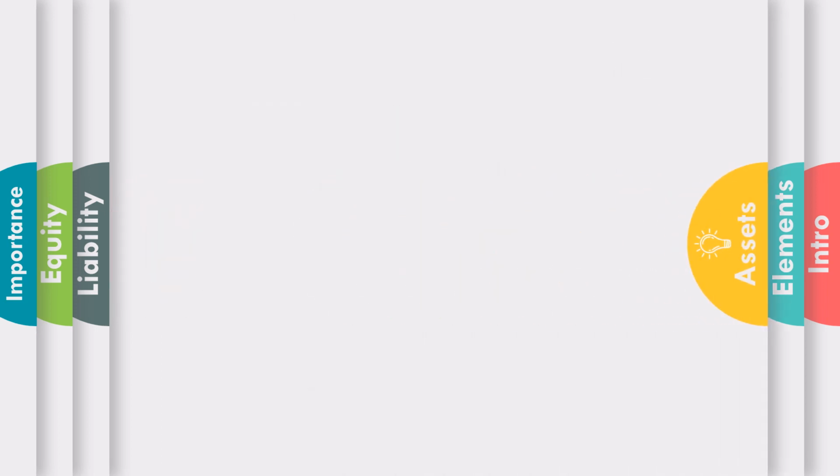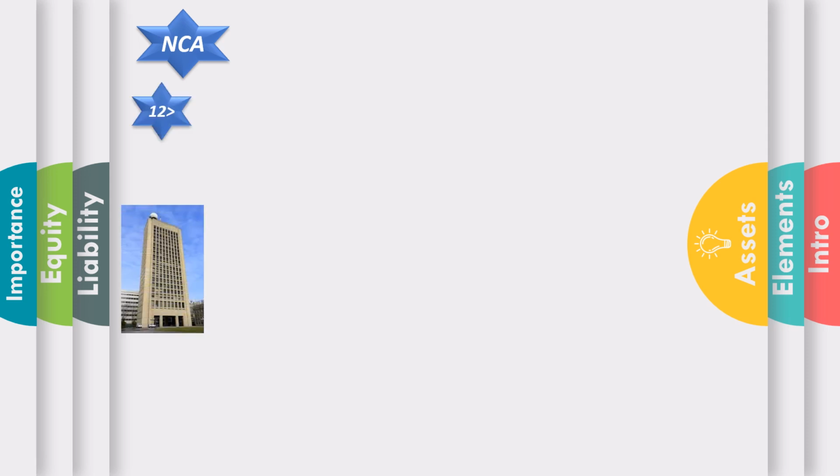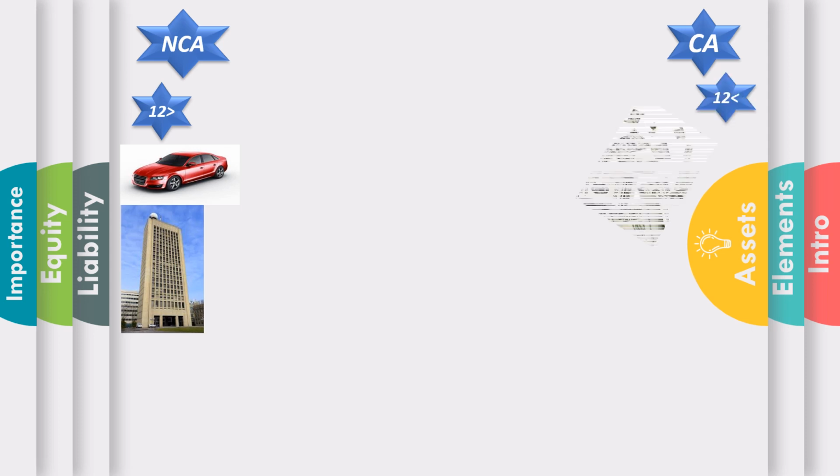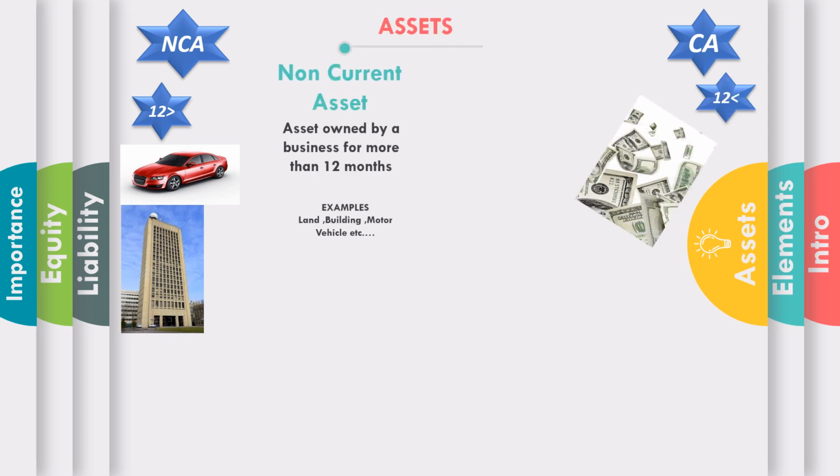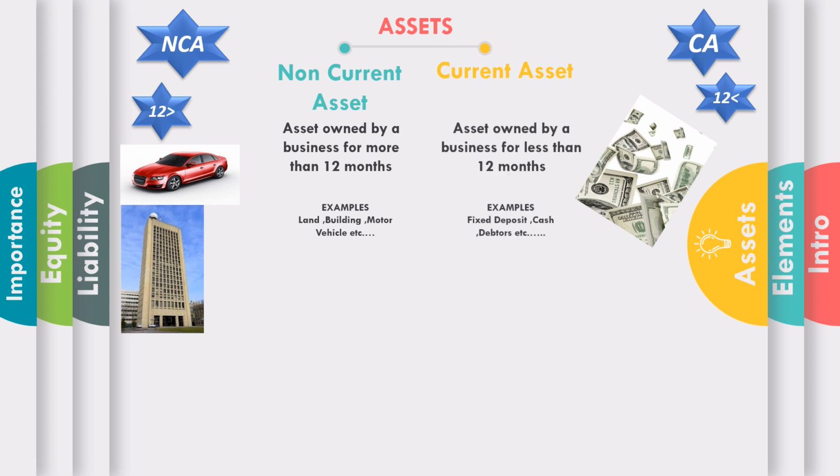Now let me explain you all about assets, which is an element of accounting. Basically, assets can be categorized into 2. Number 1, non-current assets. These are the assets owned by a business for more than 12 months. Example, land, building, motor vehicle and etc. Number 2, current assets. These are the assets owned by a business for less than 12 months. Example, fixed deposit, cash in hand, cash in bank, debtors, etc.